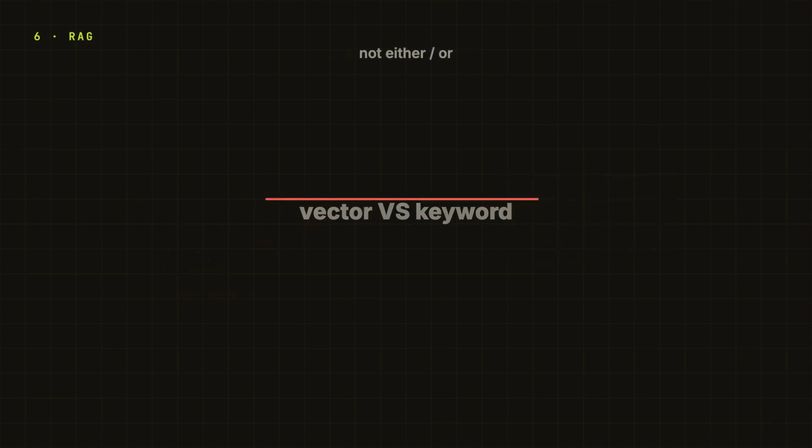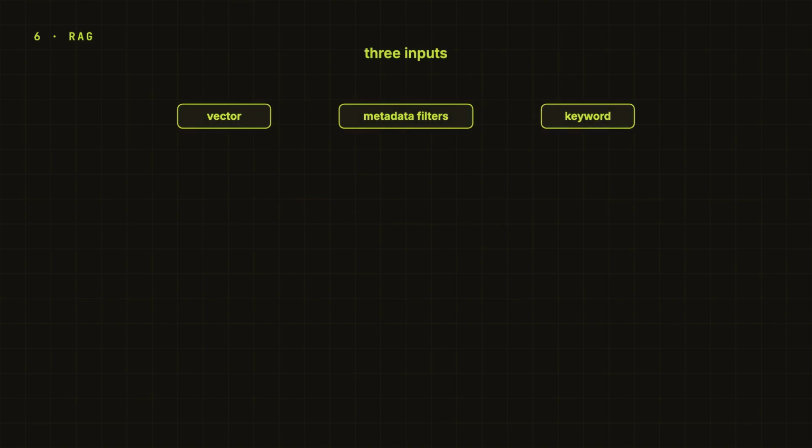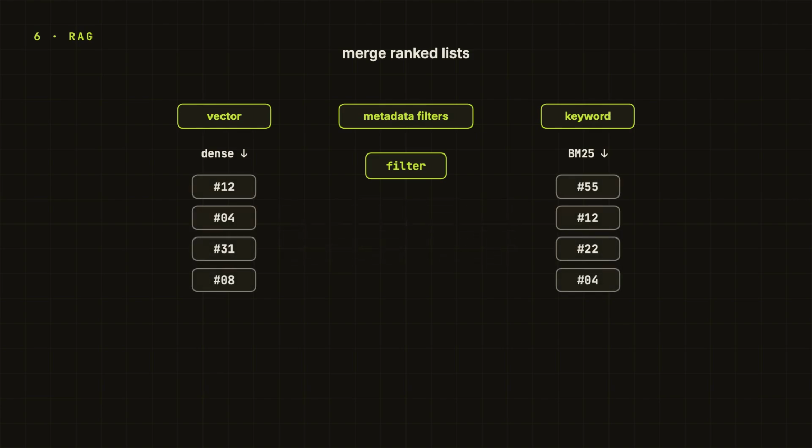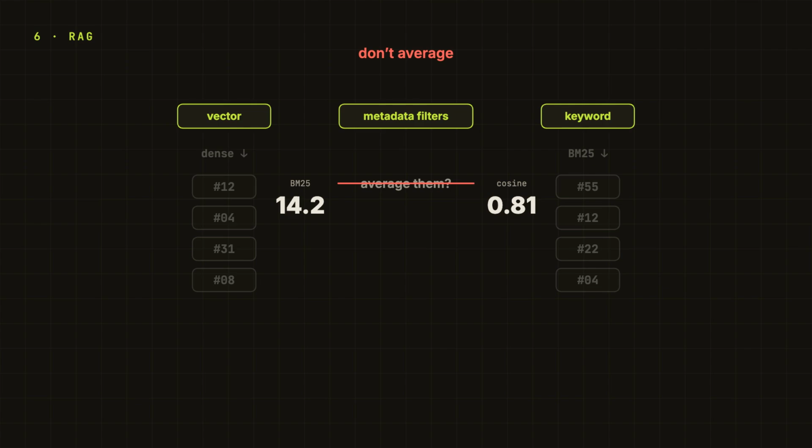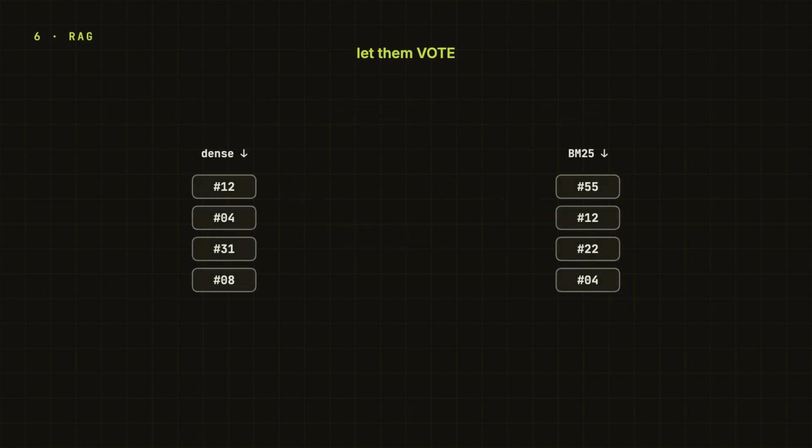So the production shape is not vector versus keyword. It is vector plus keyword plus metadata filters. And then we merge the ranked lists. And the merge has one rule worth knowing. Do not just average the scores. Because a BM25 score and a vector score are not even the same unit. Instead, you let the ranked lists vote. A document that shows up high in more than one list rises to the top.